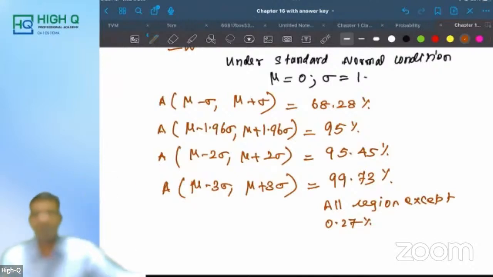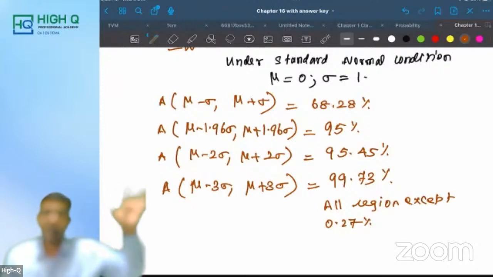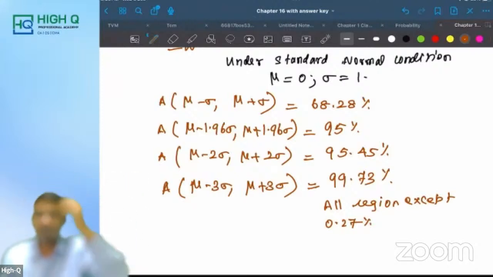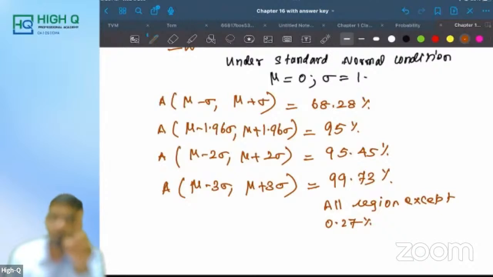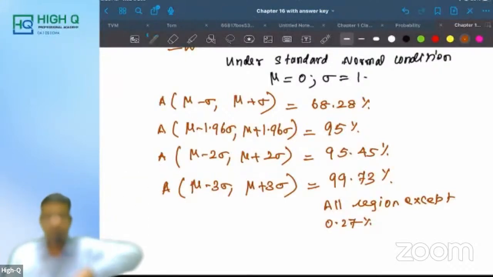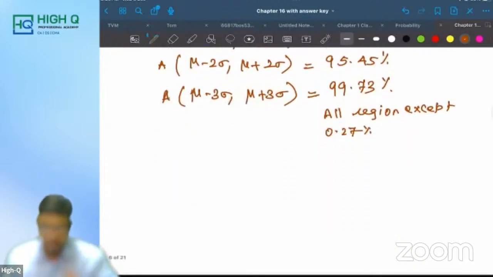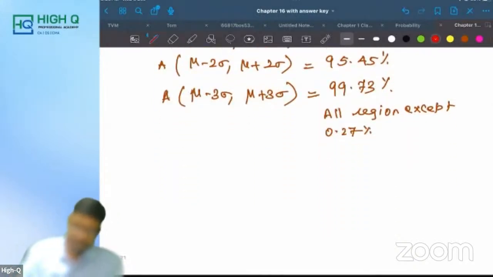I'm telling you again and again, this is what is going to come. There is nothing extra from this topic. Nothing more is needed if you are a non-mathematics student. I'm telling you once again, if you're a non-mathematics student or you're struggling in mathematics, ignore those things and only prepare this much, minimum five. Next, this is mu minus 3 sigma to mu plus 3 sigma. This part you need to remember.